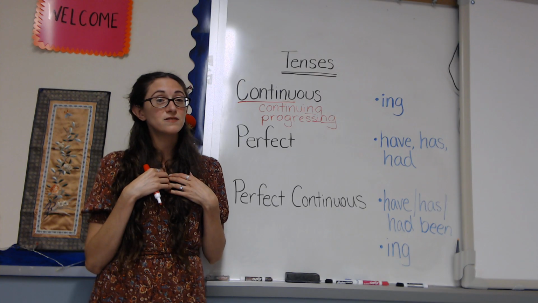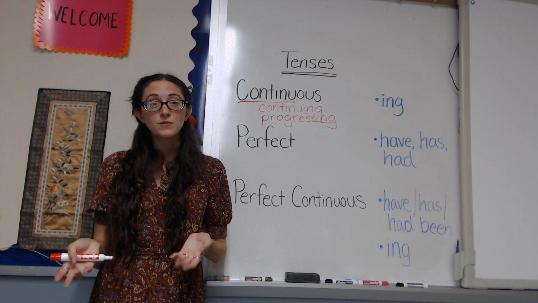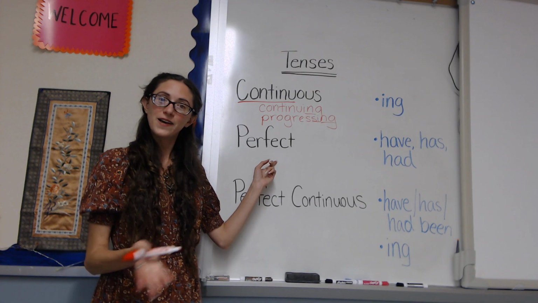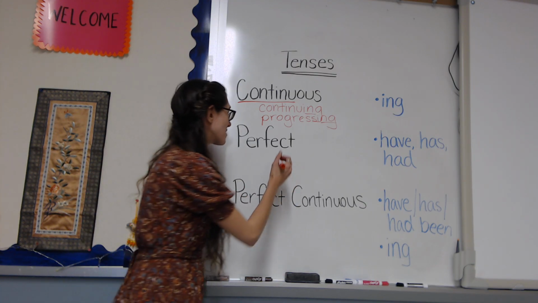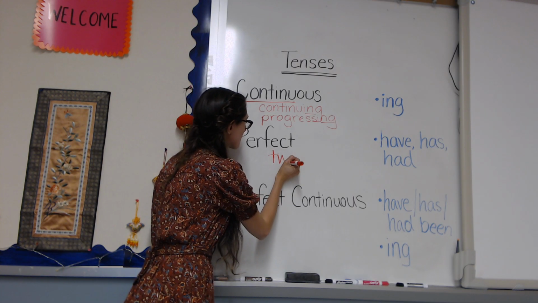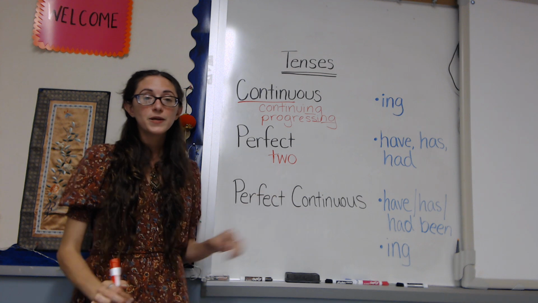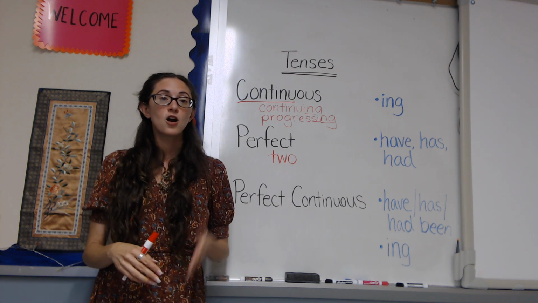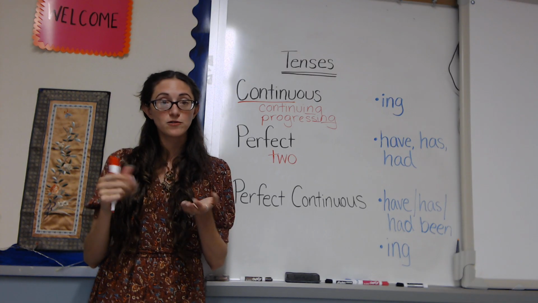Now, this perfect tense, the way I remember it is, when I'm by myself and I am only one person, I get lonely. But you know what would be perfect? If I had a friend with me. So if there were two people together, that is perfect. So I remember this number 2 because perfect tenses are often about two things, one happening after another.